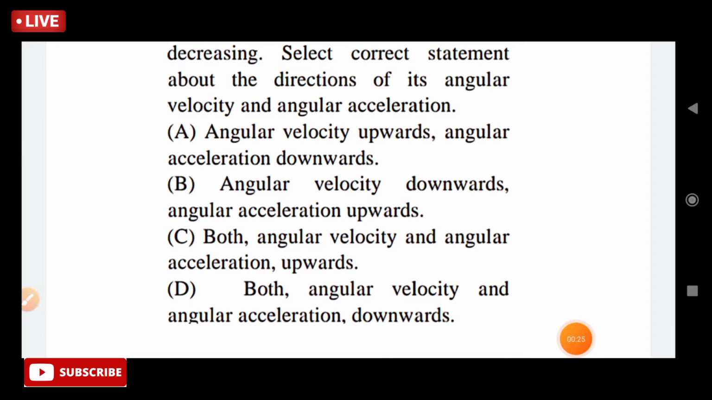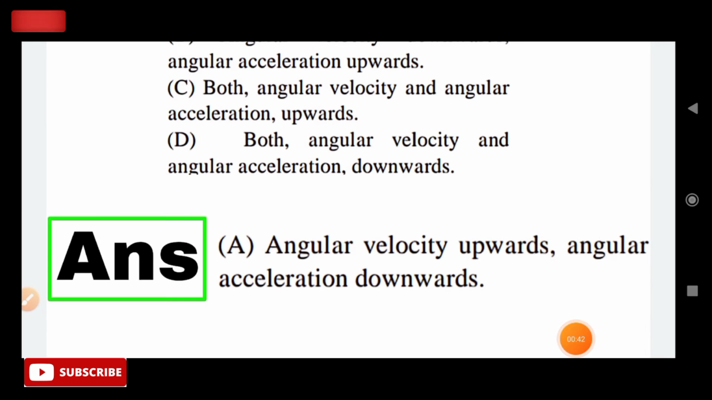So the options are: A, angular velocity upwards, angular acceleration downward. B, angular velocity downward, angular acceleration upward. C, both angular velocity and angular acceleration upward. D, both angular velocity and angular acceleration downward. So the answer is A, angular velocity upward, angular acceleration downward.